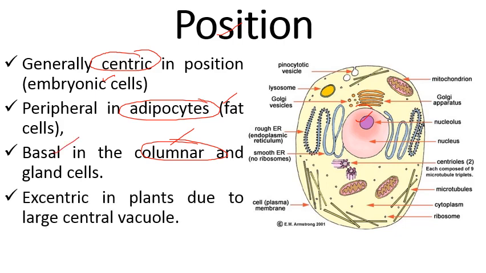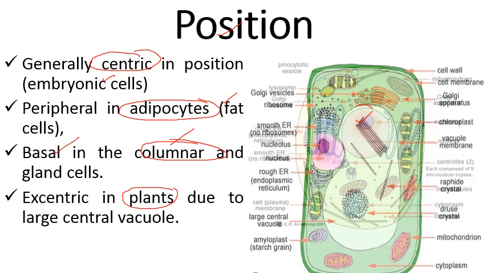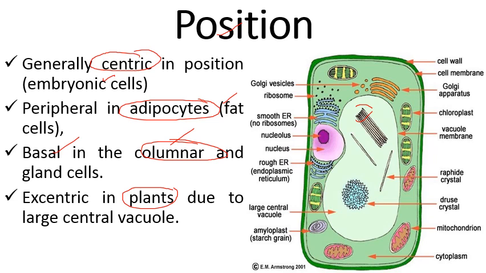And it's eccentric in plants. जो plants हैं उनमें होती है इसकी पोजीशन. Eccentric means away from the center, that we can see in this diagram. Why is it eccentric? It is because of the presence of this large size structure which is called the vacuole. So जो vacuole है इसको push करता है away from the center.